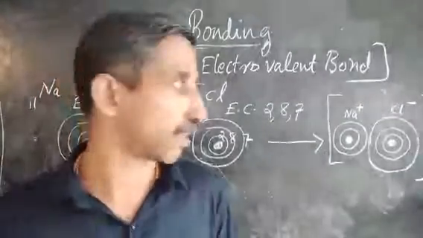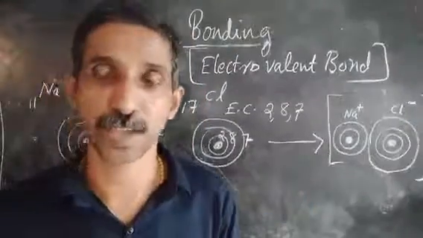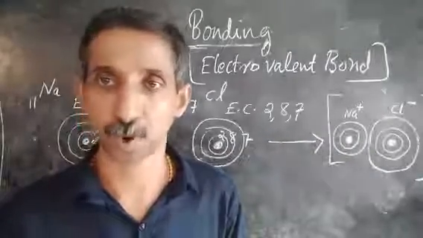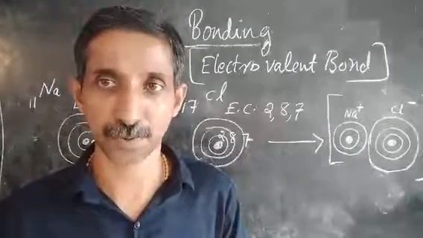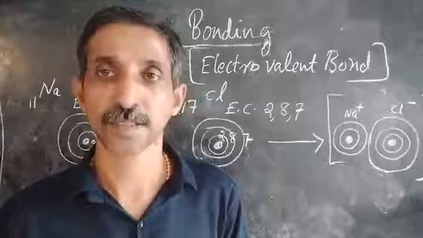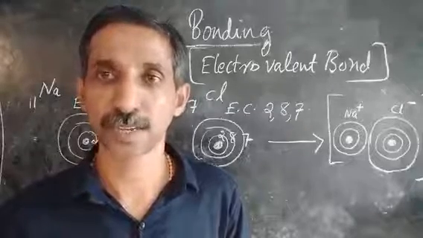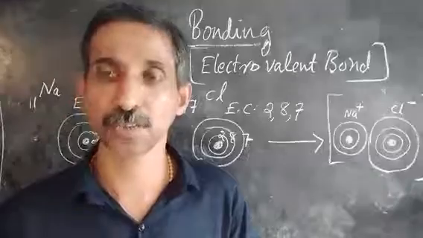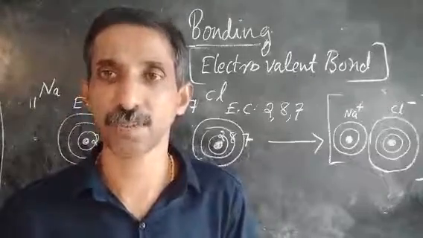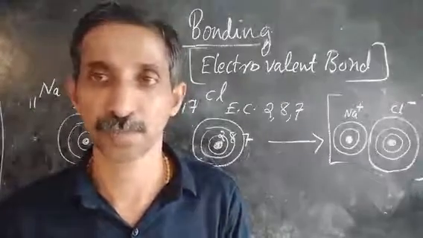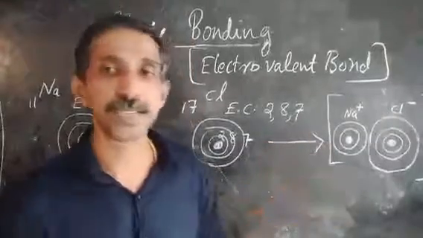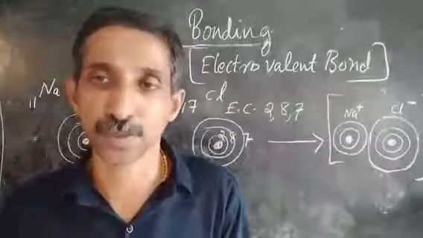Now, what are the features of these ionic compounds? We have studied ionic bond now. There are other examples given in the book. Once you refer to that, if you have any queries, let me know through your class teacher, and I will clear them in one of my videos. That can be done. Anyway, now let's see ionic compounds.